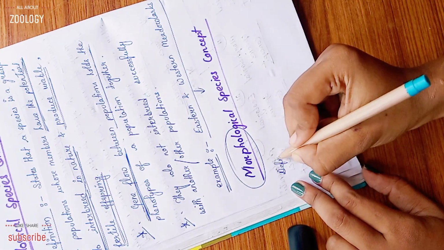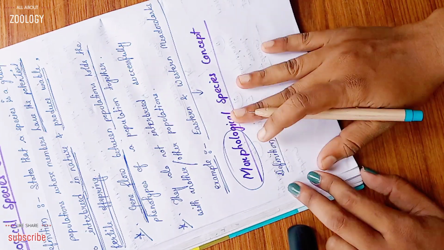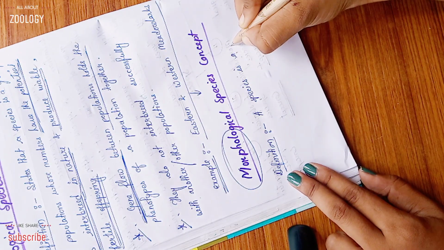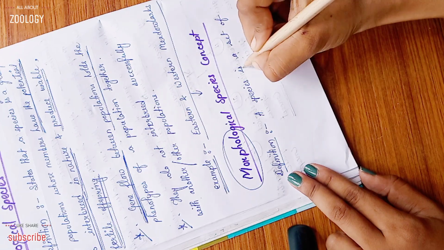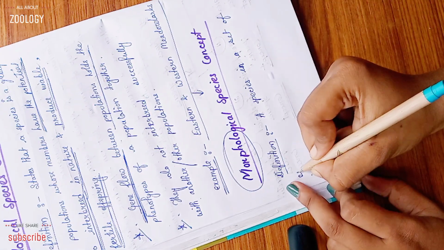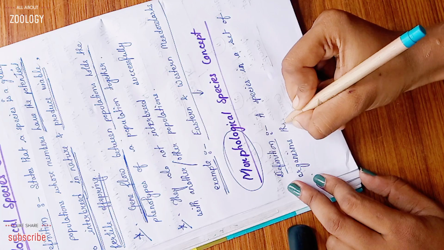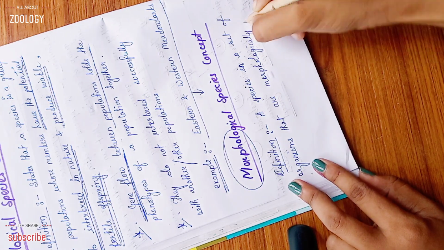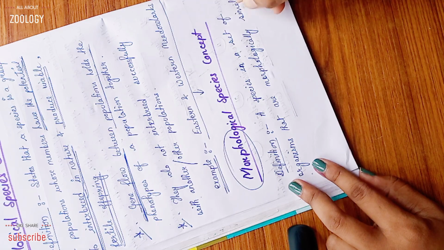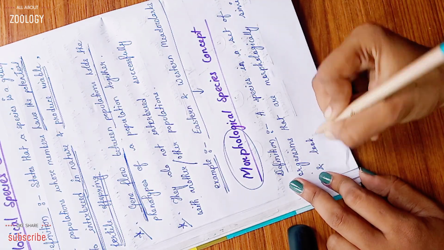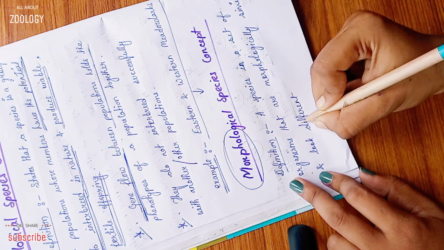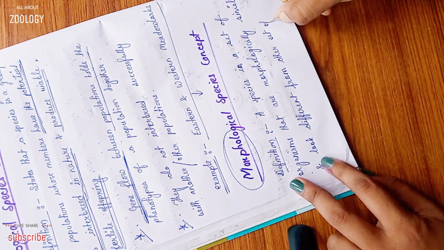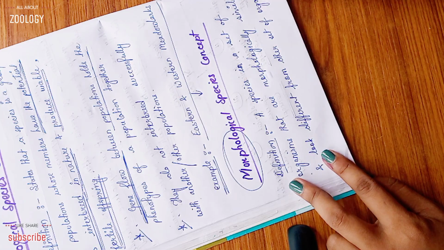So the definition: a species is a set of organisms that are morphologically similar and look different from other sets of organisms.